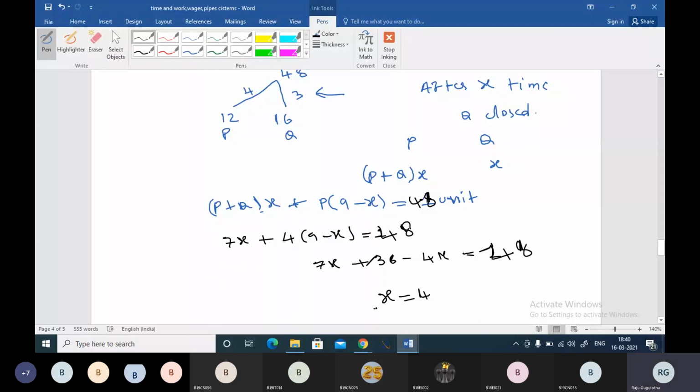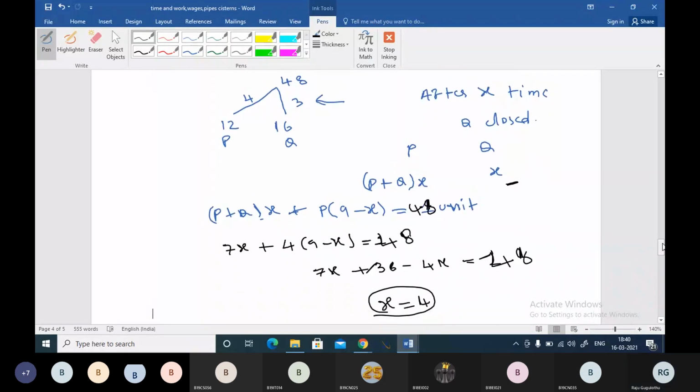That means Q will be closed after 4 minutes to satisfy the given conditions, boss.